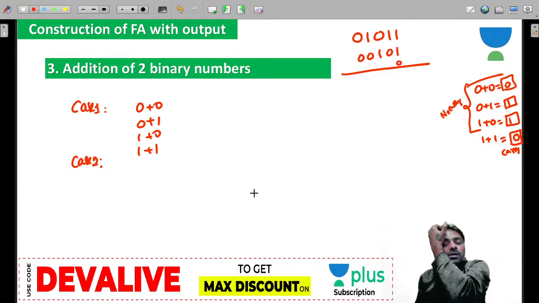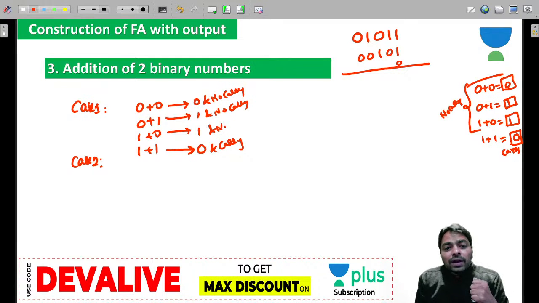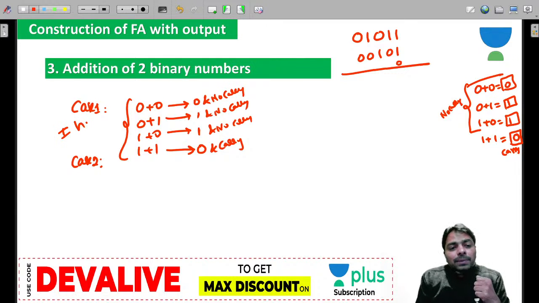Yes or no? And this is 0, this is 1, this is 1, and this produces 0 and carry. And no carry. But when do you do this? I am assuming I have no carry previous to these two additions.